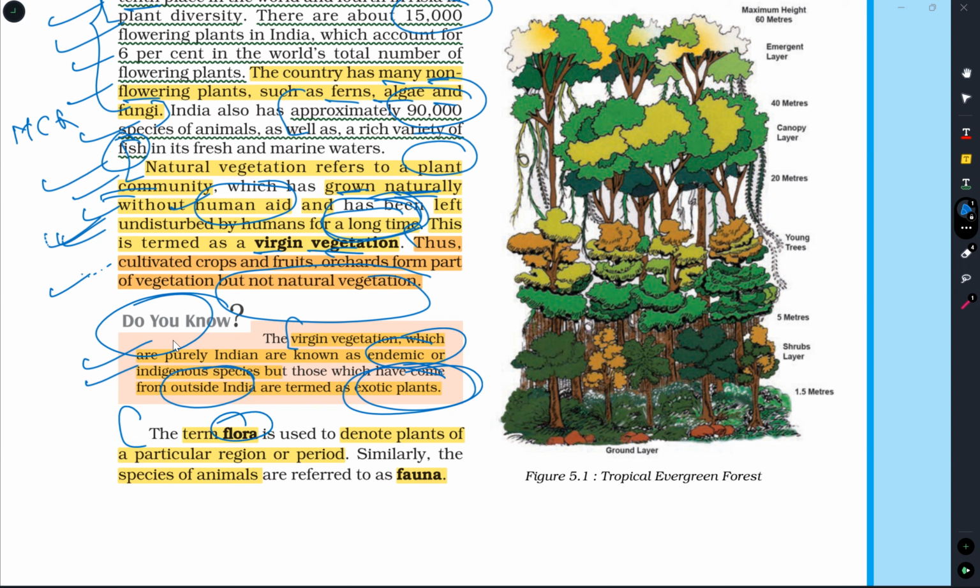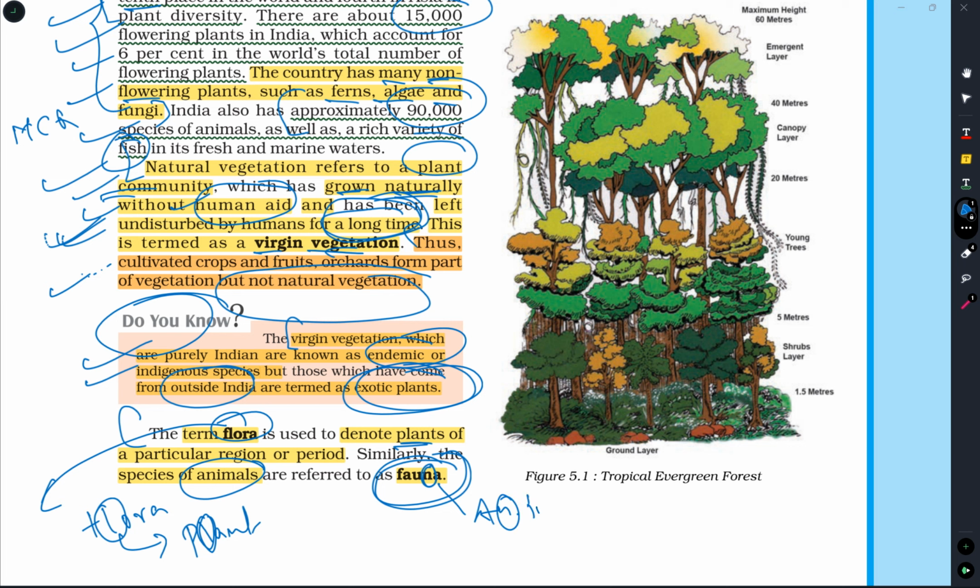The term flora denotes plants, whereas the term fauna denotes animals. How can you remember? See, flora has an L, and L is also in plant. Whereas fauna has an N, and animal also has an N. This is how you can remember the terms plant and animal. Fauna means animal, flora means plants.